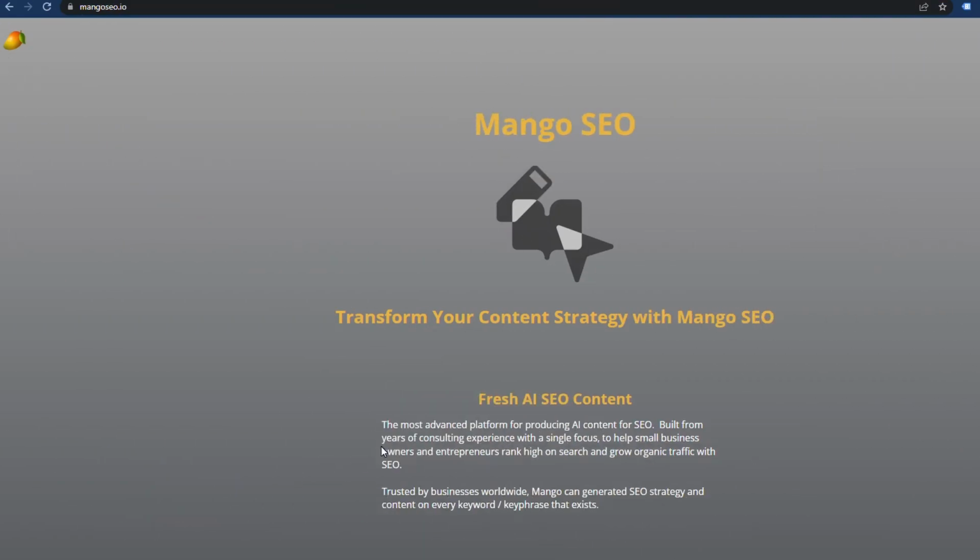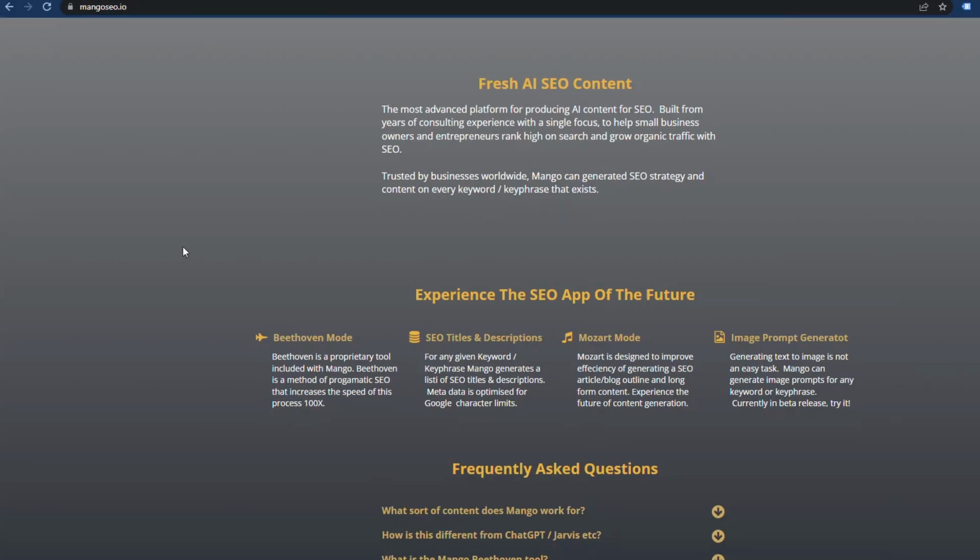All right, so this is Mango. We're going to be using it today to generate our content. Within Mango, there is a module here called the Beethoven mode, and it's going to generate all our keyword variations, and it's also going to generate the content. So let's take a look.